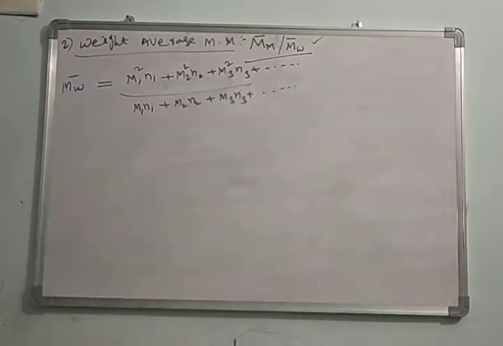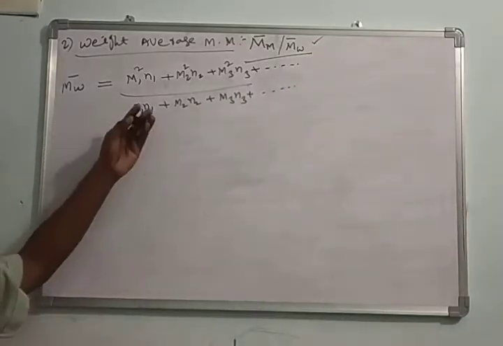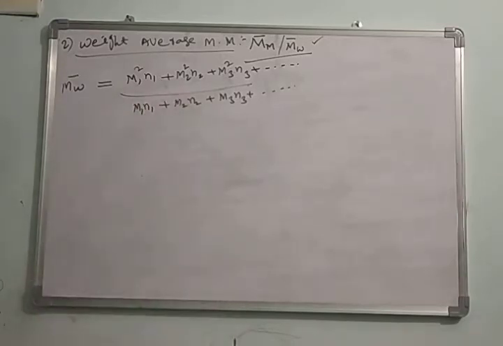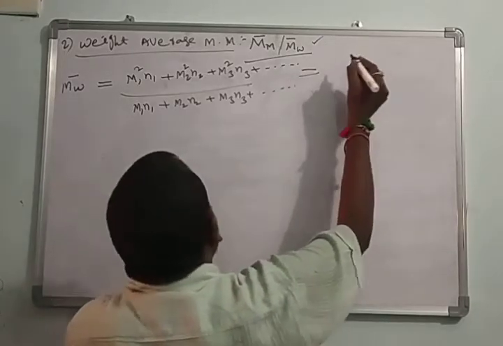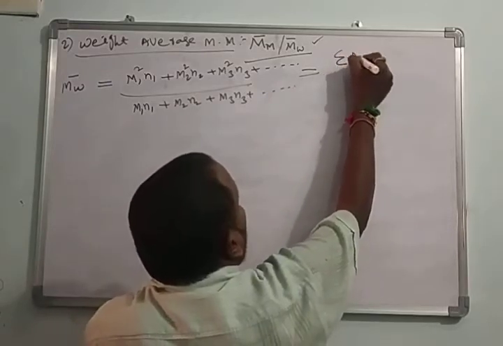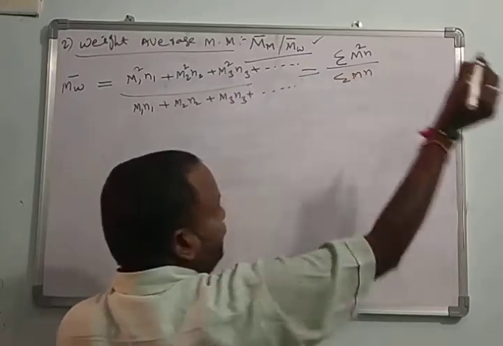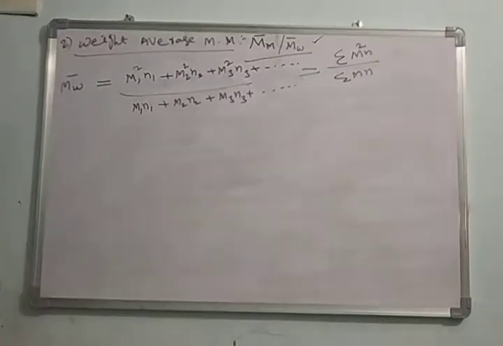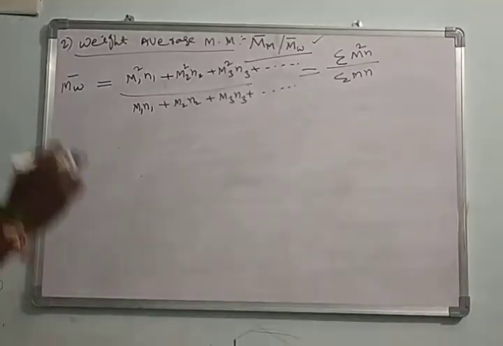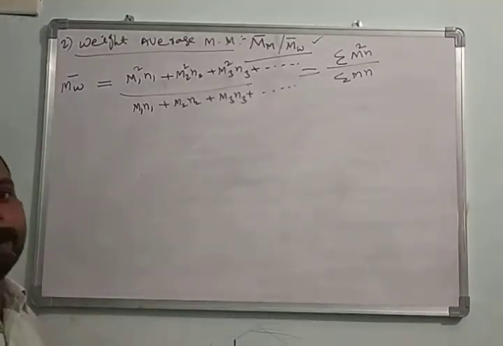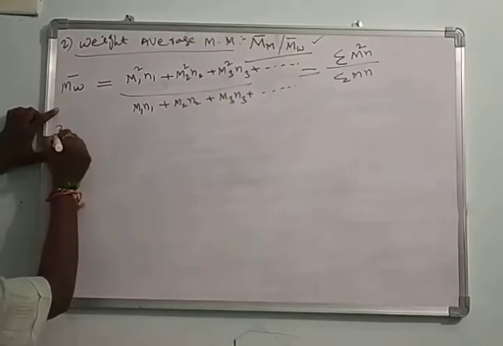This is the formula for the calculation of mass of the polymer by using weight average molecular mass. It may be represented like this: Mw is equal to sigma m square n by sigma m n. This is one mathematical representation of the weight average molecular mass of the polymer. Then third method, osmometry.